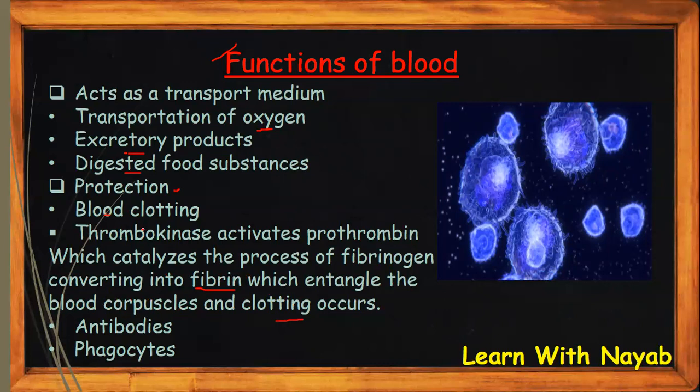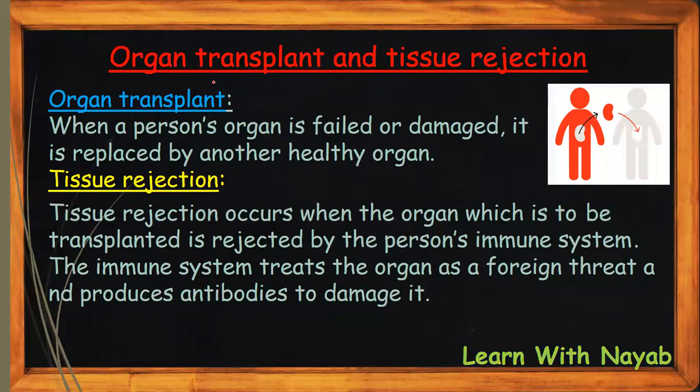So this is a protection, because if the clotting wouldn't have occurred, the blood would just not stop flowing and we'll lose blood from our body. Blood also produces antibodies and phagocytes, which I told you before ingest the bacterium which has entered the body or the blood. Now, organ transplant and tissue rejection.